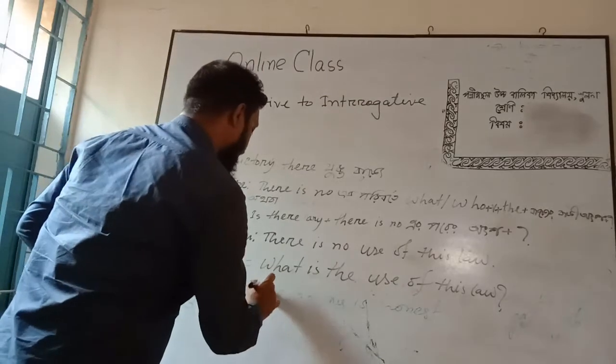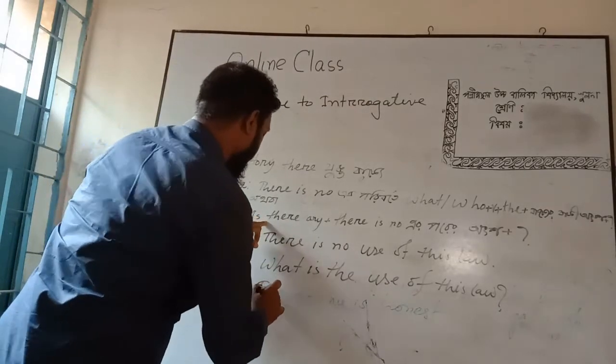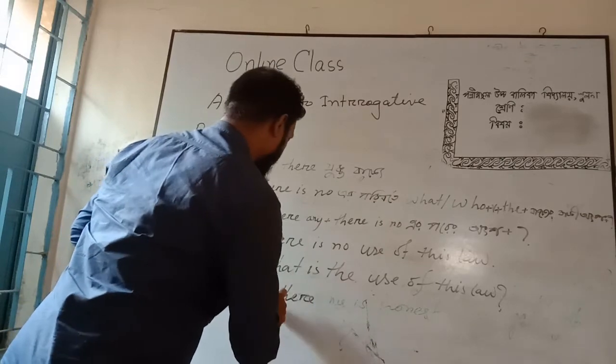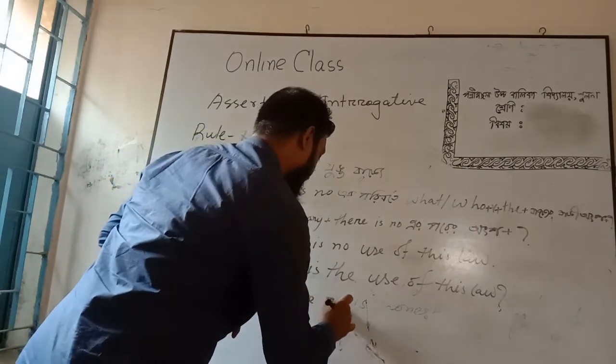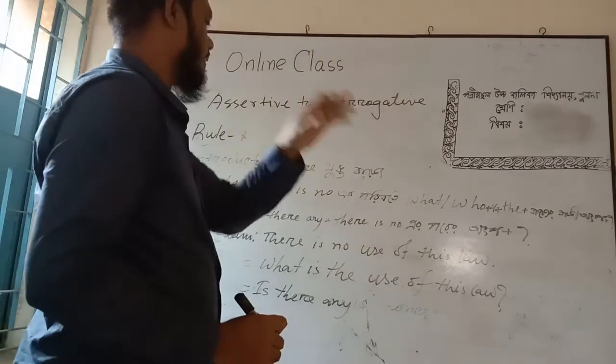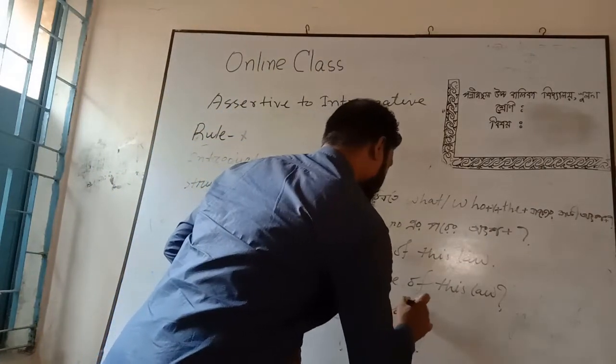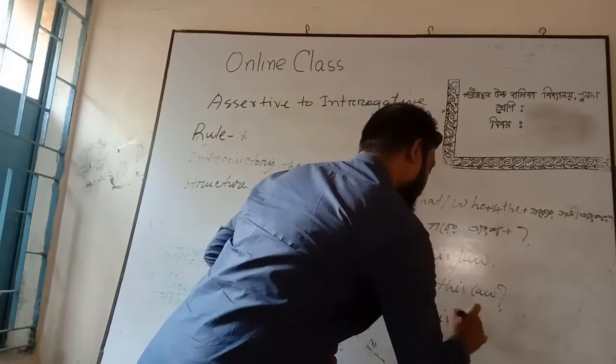Or in the second structure, instead of there is no, is there any, then the other part of the sentence: is there any use of this law?